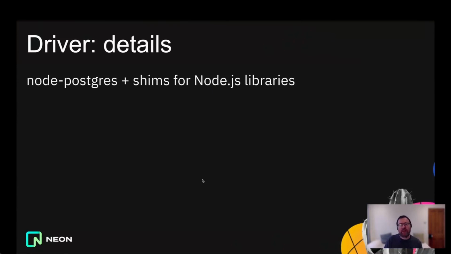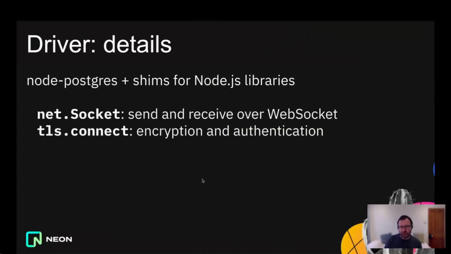So for example, we can replicate Node's string decoder object using the text decoder object that you find in browsers and in V8 isolates. We can shim Node's URL parse method using the more modern URL API, and so on. But the key part of the work, unsurprisingly, is in replacing Node's NetSocket and TLS Connect. And in NetSocket, of course, we redirect all the traffic that would normally be going over TCP to go through a WebSocket that we open.